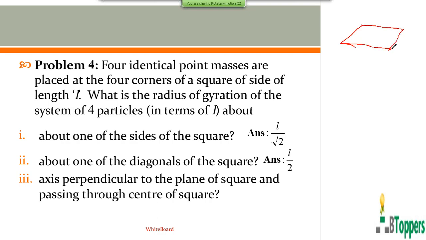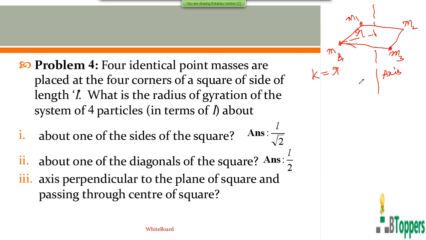When all the particles of a system are situated at the same radial or perpendicular distance r from the axis, the radius of gyration of the system of particles is the same as the radial distance of each particle from the axis.